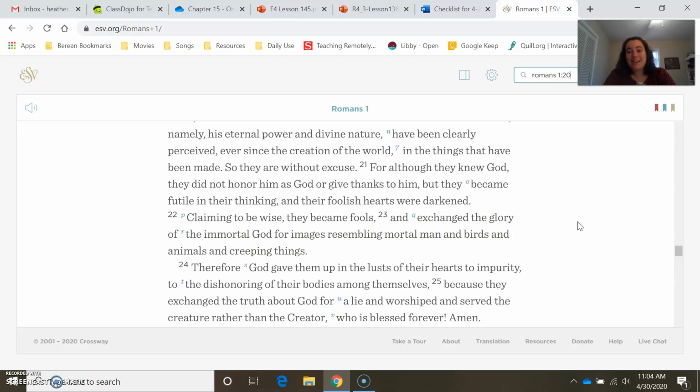Amen. And that is exactly what we see in these stories. We see how they took the truth and they changed it for a lie. How they went from worshiping the Creator God to worshiping the creation. And so you can see God knew man's heart, and God knew this would happen.